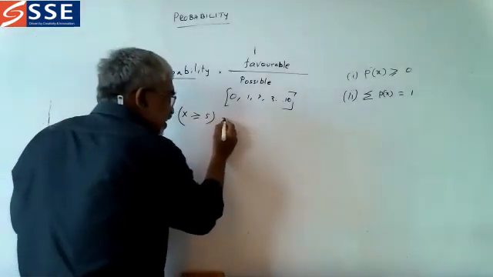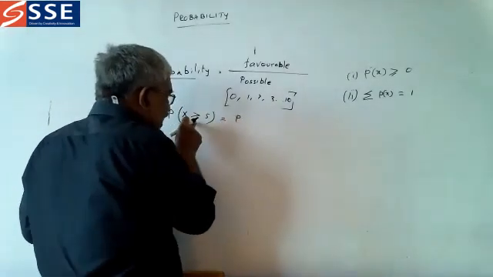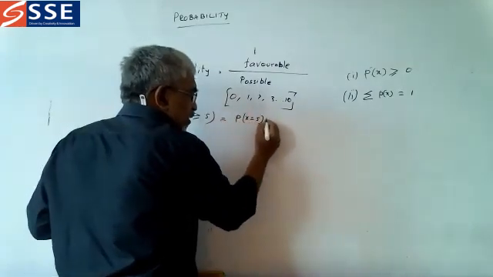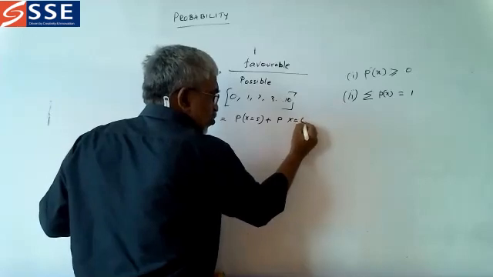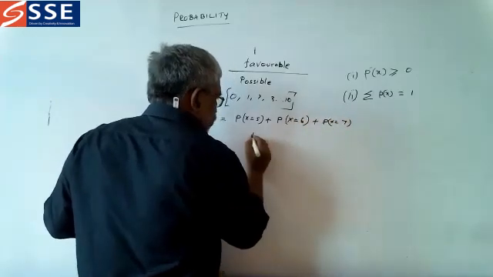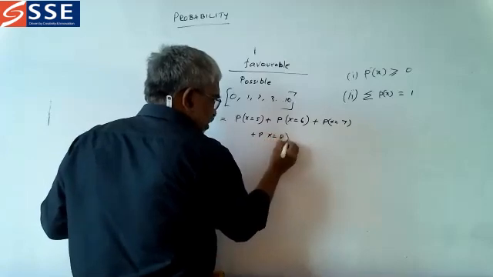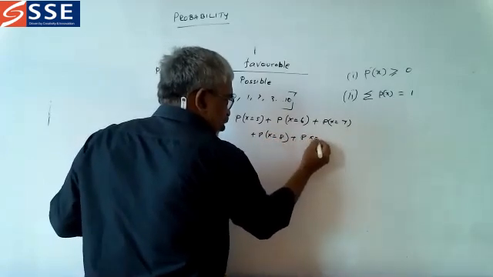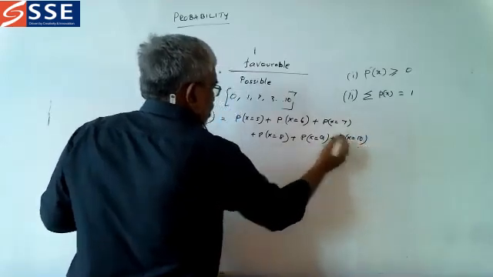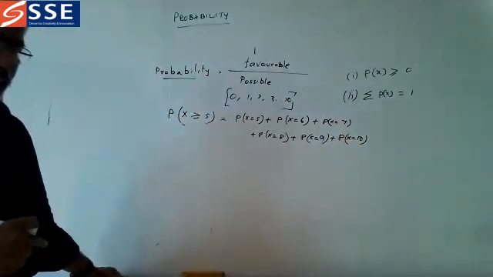That means it is equal to P of x is equal to 5 plus P of x is equal to 6 plus P of x is equal to 7 plus P of x is equal to 8 plus P of x is equal to 9 plus P of x is equal to 10. So this is P of x greater than or equal to 5.